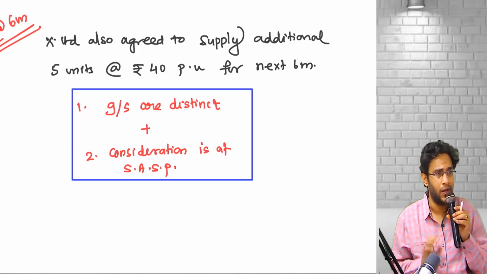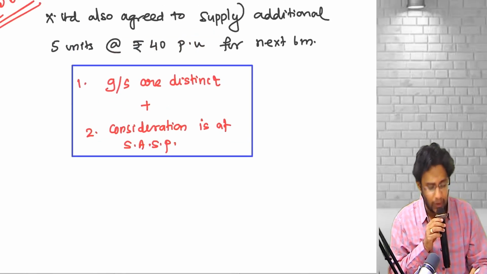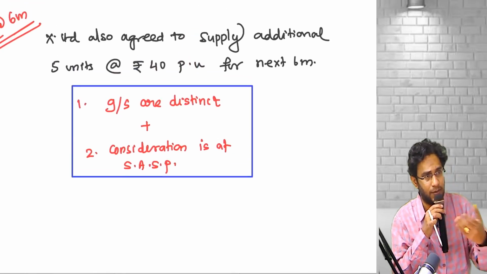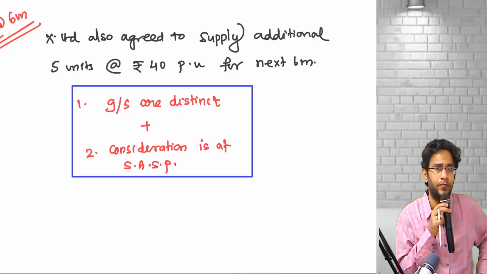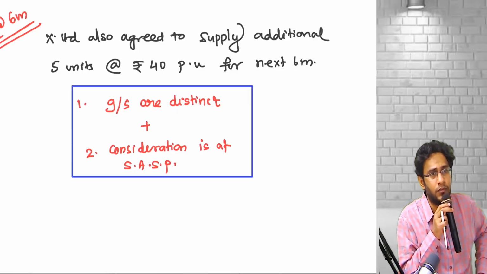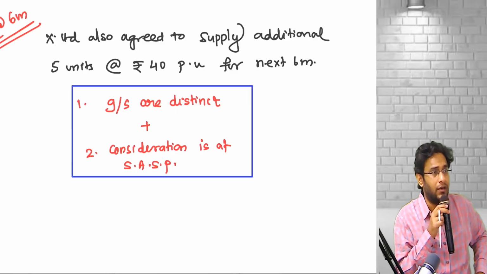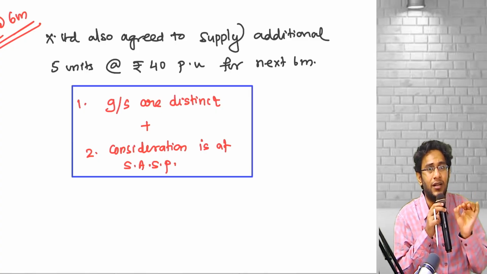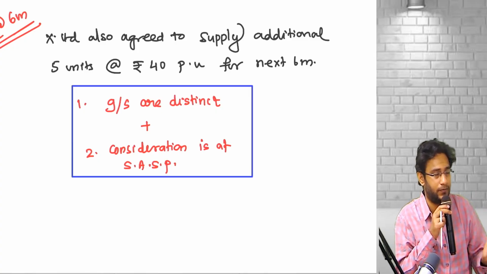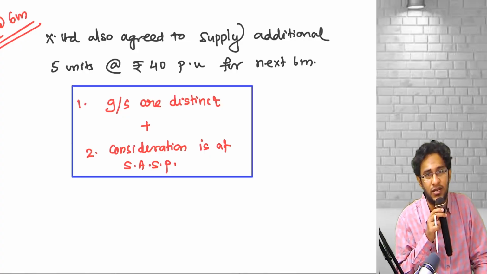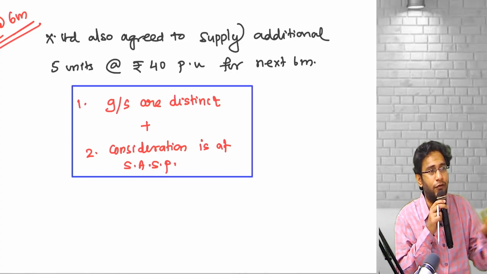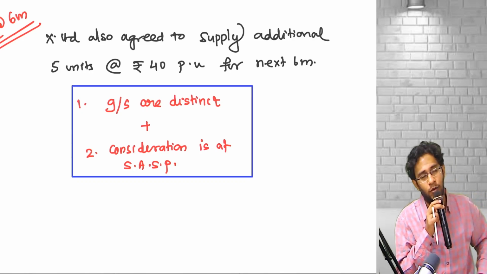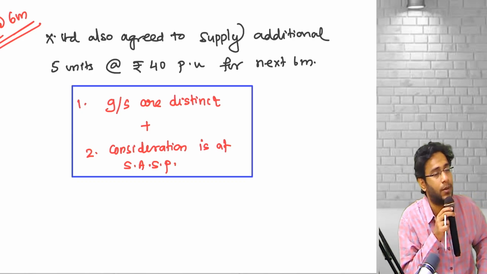Both are possible. Now, tell me, sir, in this particular example, the extra 5 units you are going to supply, are they distinct or not? Are they distinct or not? To answer that, first remove from your mind that distinct means different. If you understand distinct as different, what will you say? The same kind of units only you are giving. It is not distinct, and you will go to a wrong conclusion. Distinct means whatever we discussed in step number 2.